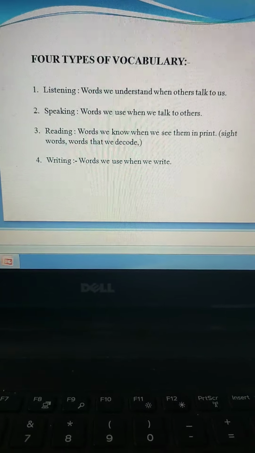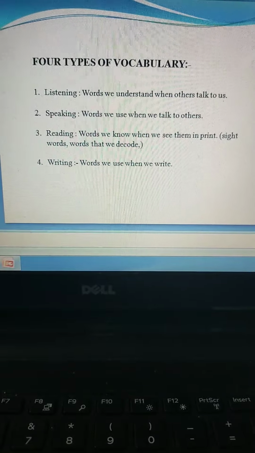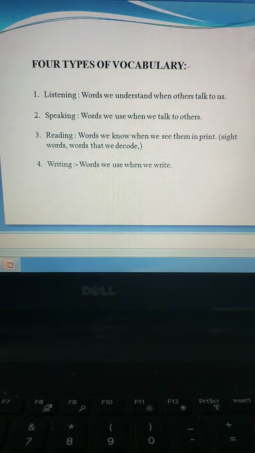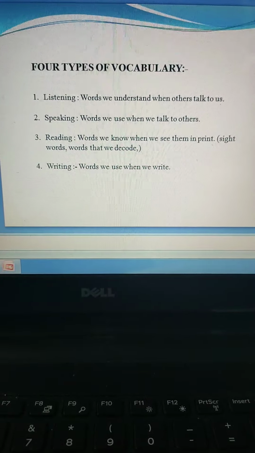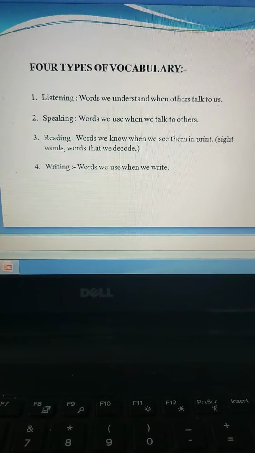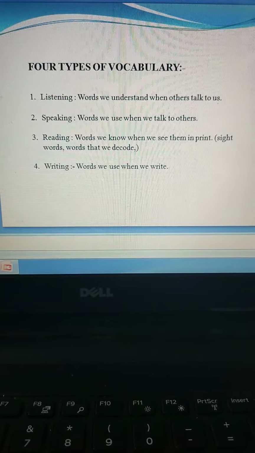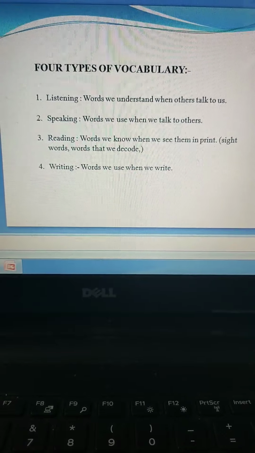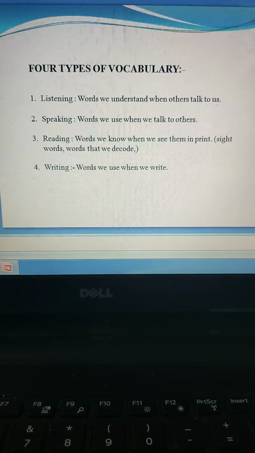The first one is listening. What is listening? Listening is words we understand when others talk to us. There's so much vocabulary that people use when they talk to us, right? So listening is one of the types of vocabulary where you understand what others are saying to you. Now the next type of vocabulary is speaking: words which you use to talk to others.